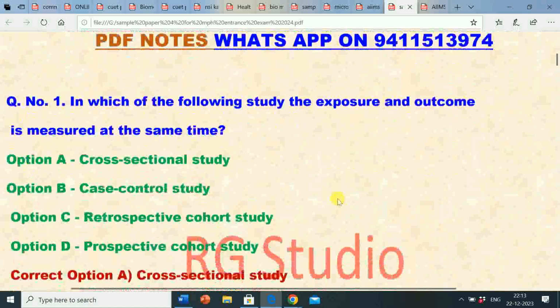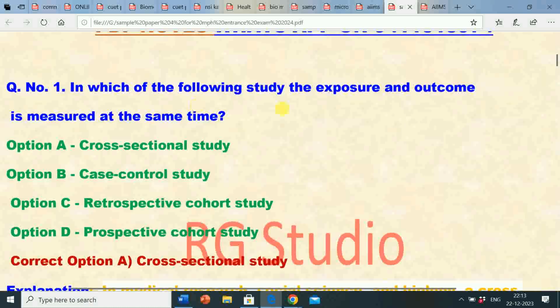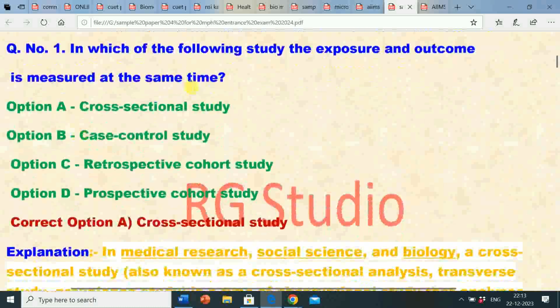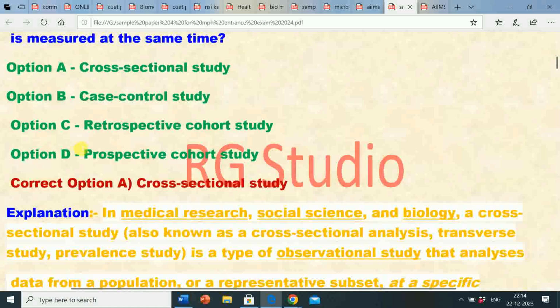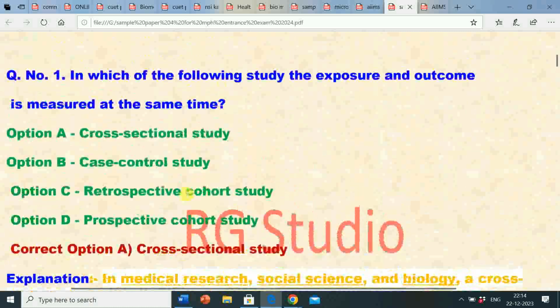So here the first question is, in which of the following studies is the exposure and outcome measured at the same time? Option A, cross-sectional study. Option B, case control study. Option C, retrospective cohort study. Option D, prospective cohort study. The correct answer is option A, cross-sectional study.